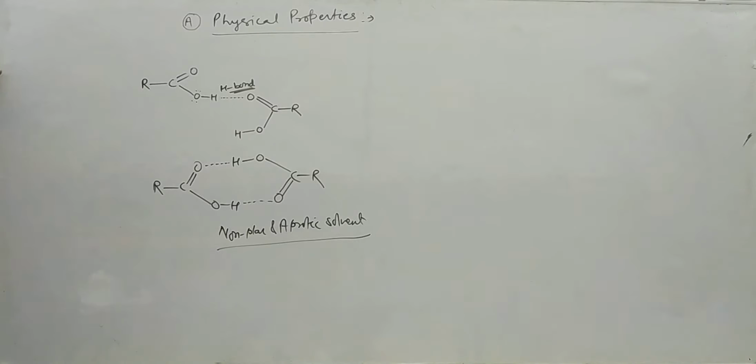Okay. So this is about boiling point of carboxylic acid. Remember, boiling point of carboxylic acid is higher than other corresponding classes. Next is melting point.